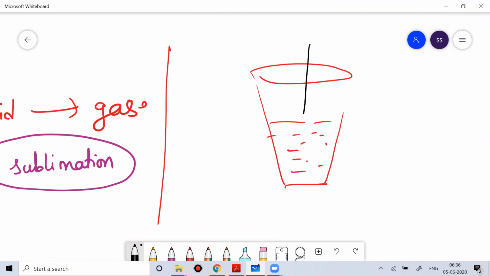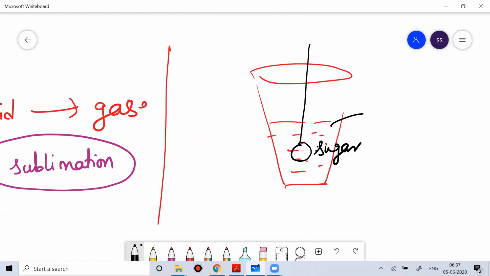Inside this glass, I put sugar, C12H22O11. So if I put sugar inside the glass which is filled with water, and if I stir with the spoon, then after that, if I see the level of water, it will not change. So why does it not change?